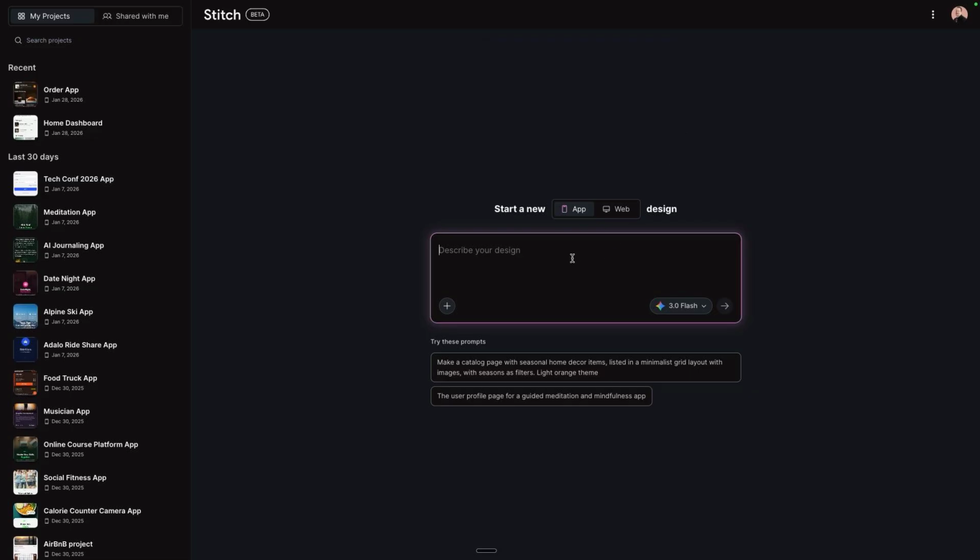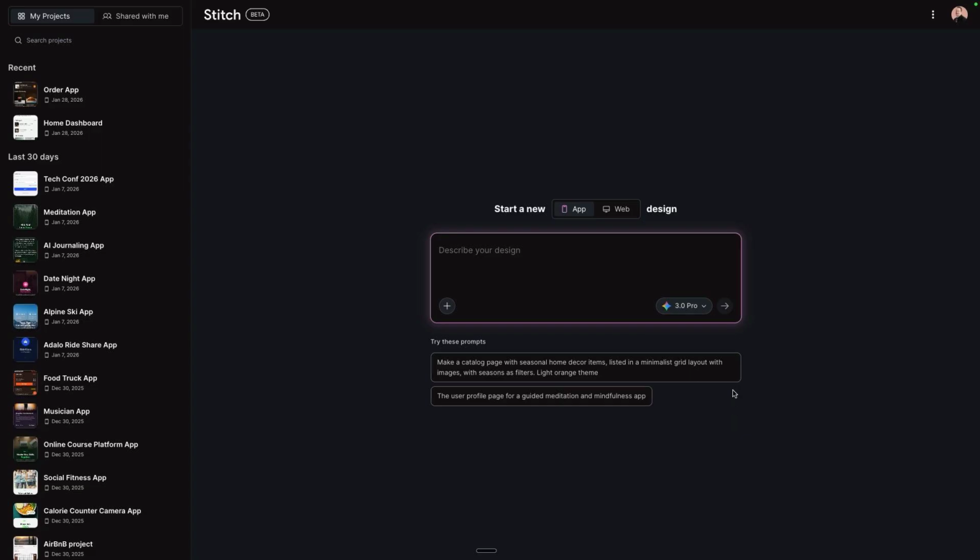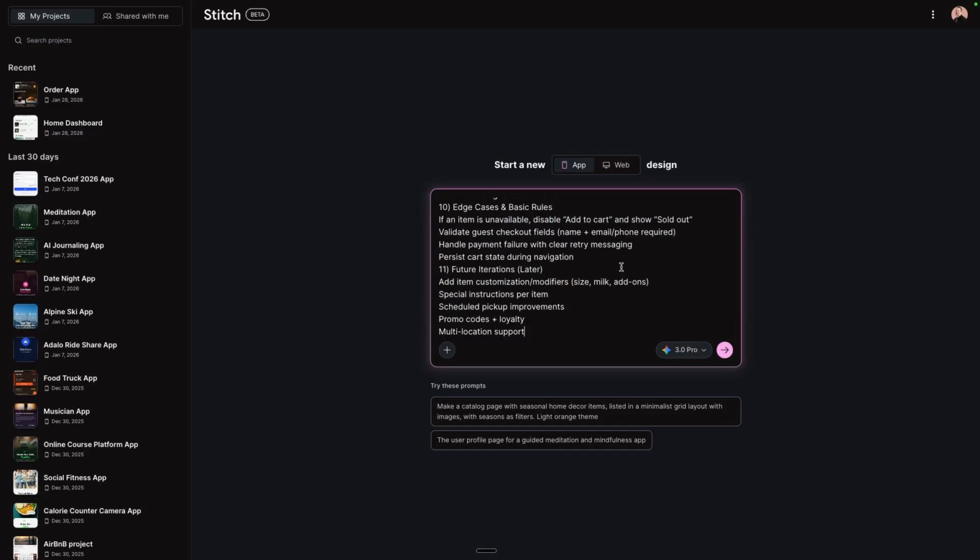And right here, you can choose your model like any other AI tool. You can do fast, flash, thinking with pro. I'm going to select thinking with 3 Pro just so we can, again, process the information better and think more deeply and have more intricate thoughts and explanations around why we're doing what we're doing. So I'm just pasting this in.